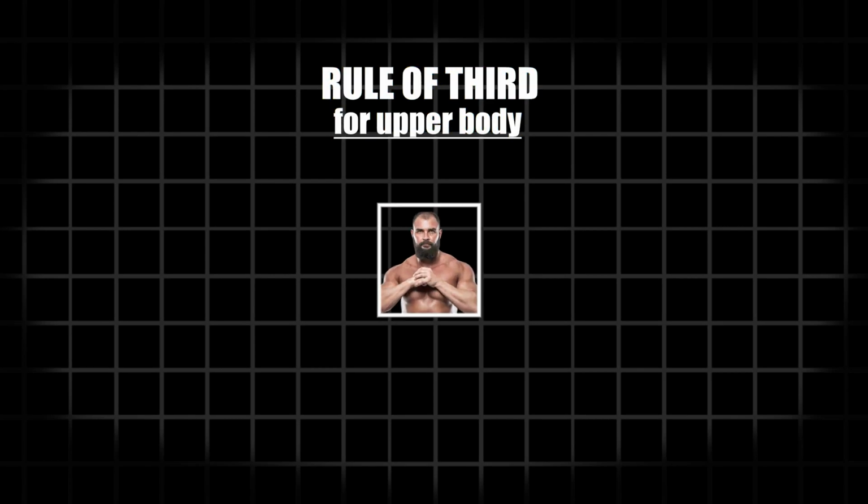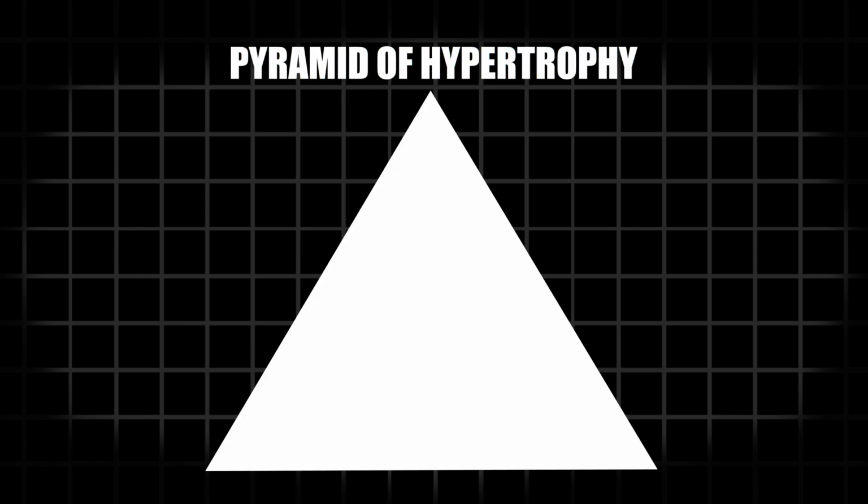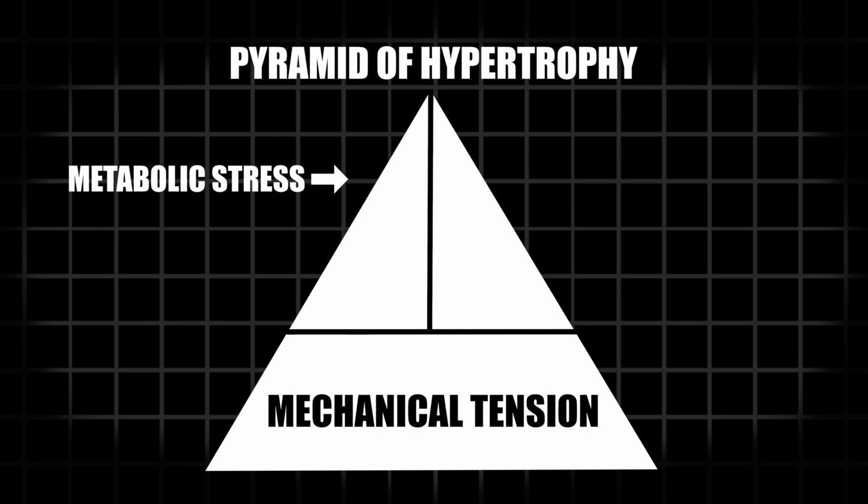Rule of third for upper body. So what is the rule of third from Brett Contreras? It is his unique protocol which combines the pyramid of hypertrophy: metabolic accumulation, mechanical tension, and muscle damage, which require different training methods to cover all the bases.